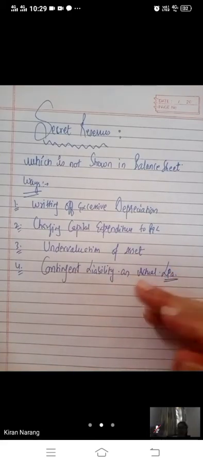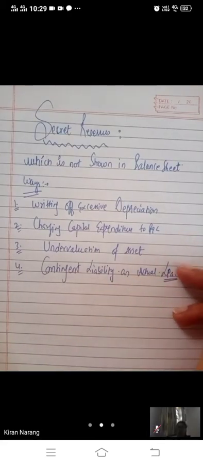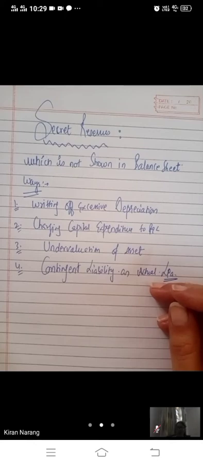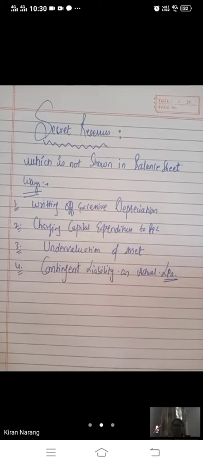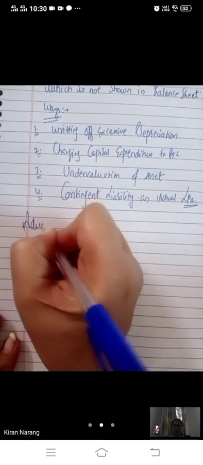So if we treat a contingent liability as an actual liability, it will show the financial position differently. So what are the advantages of having a secret reserve? Financial stability: our financial stability is better.